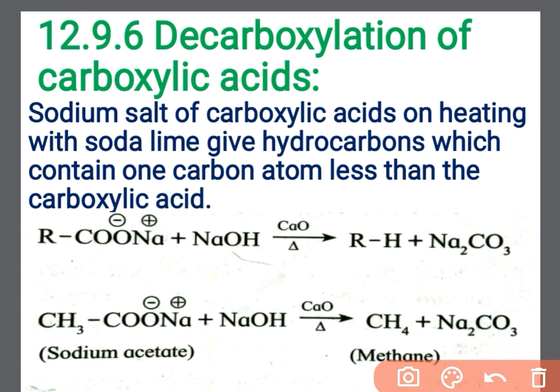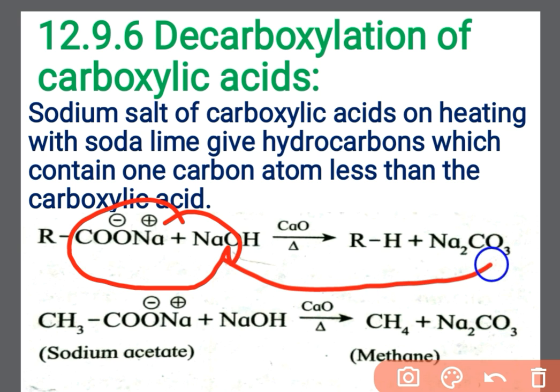When you carry out this reaction, this whole portion gets removed in the form of Na2CO3, and this H combines with this R and forms the hydrocarbon chain.